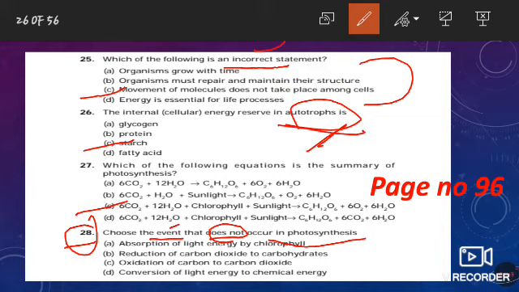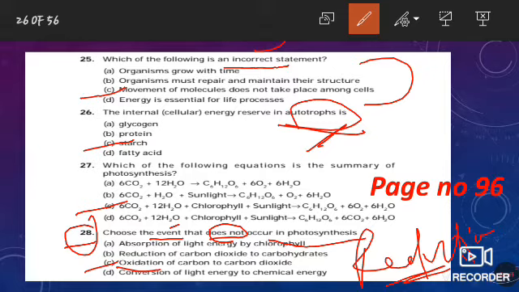So option C, oxidation of carbon to carbon dioxide, is absolutely incorrect, because reduction happens in this step. So this is the incorrect statement, that is option number C. All the rest of the 3 options are absolutely true.